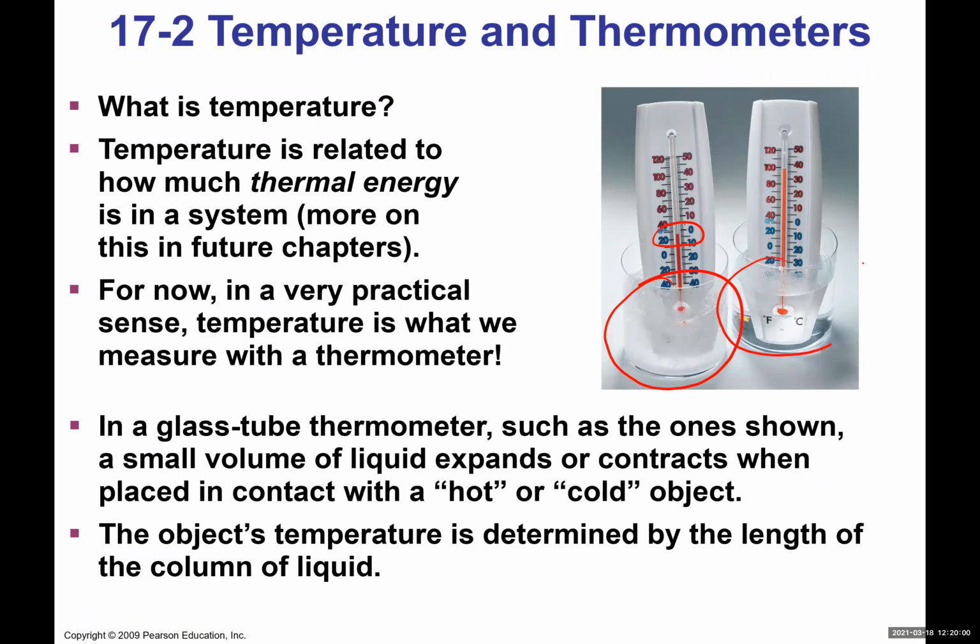When we have a glass with hot water and we put the thermometer in, we can see a different reading. This one reads roughly 35, 37 or so degrees Celsius, and close to 100 degrees Fahrenheit. So in a way, we can say that this is cold and this is hot, because we get different temperature readings, and temperature is a scalar quantity.